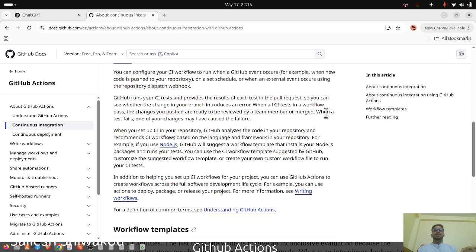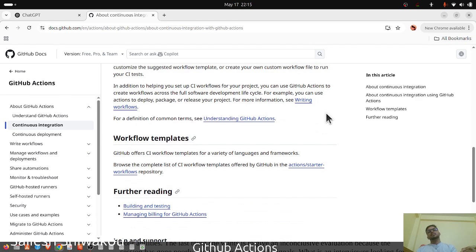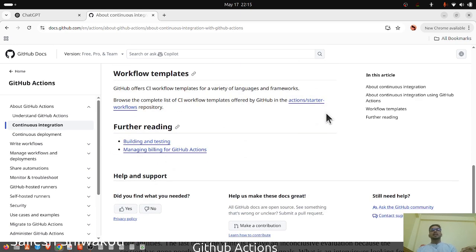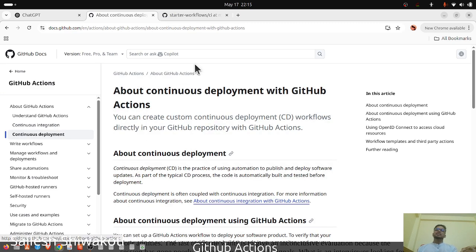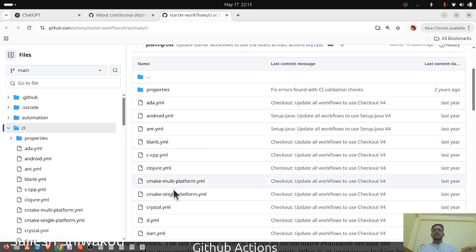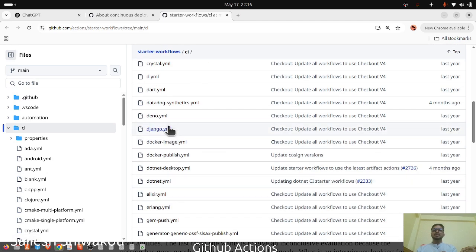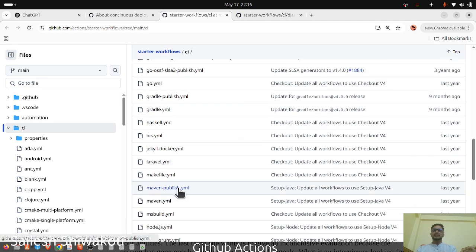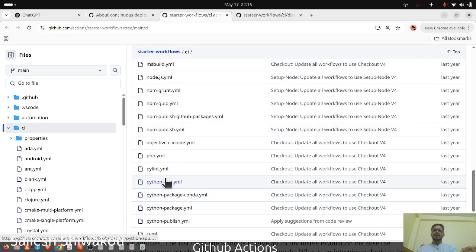In addition to helping you set up CI workflows for your repository, you can use GitHub Actions to create workflows across the full software development lifecycle. For example, you can deploy packages and release your project. There are some workflow templates. Let's understand the Python ones because I am very familiar with Python. Browse the complete list of workflow templates from GitHub in the repository. Now let's understand the Python part. Also, let's open the development again. There should be some, Django is a Python, there is, I think, Python package, Conda.